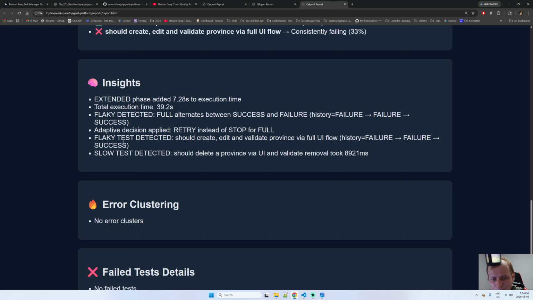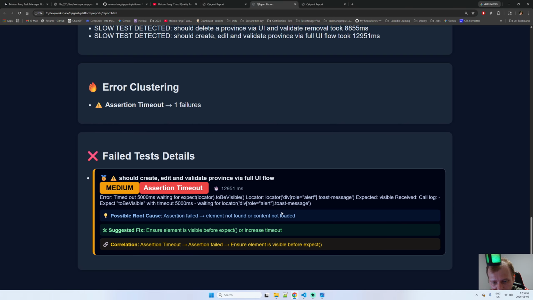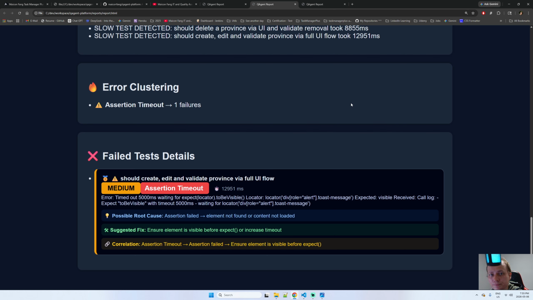Remember, this could be flaky. For example, the first time was fail, but the second time was successful. Something happened. What happened? We need to validate as well. Here there are no errors, but then here, for example, we saw the error was here, because I'm just commenting there.